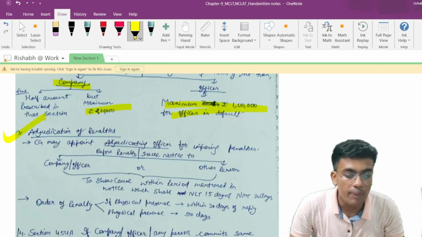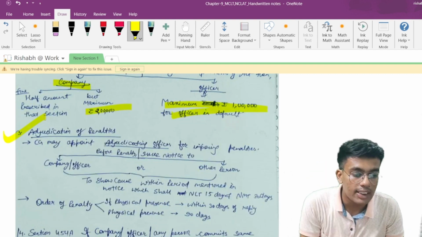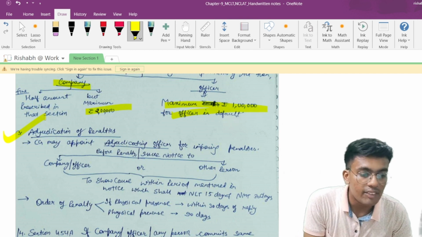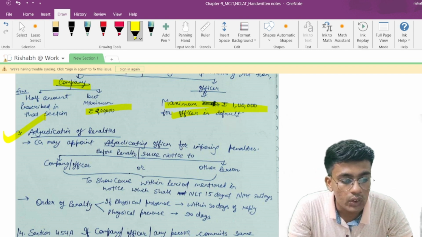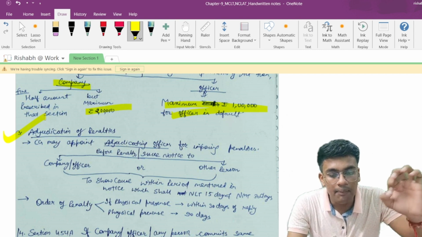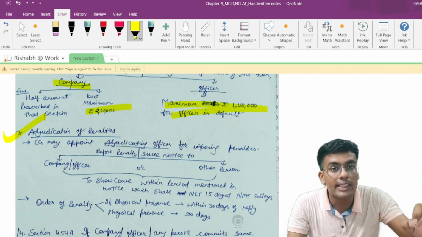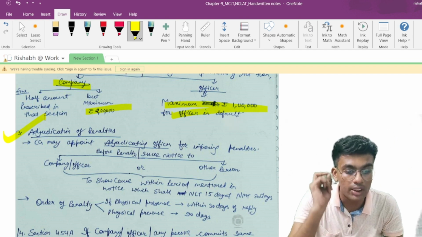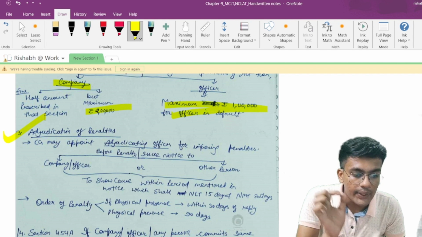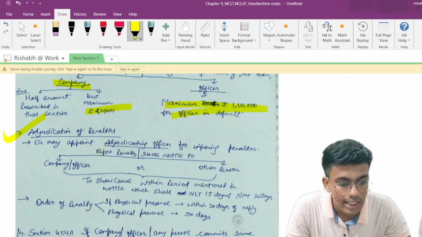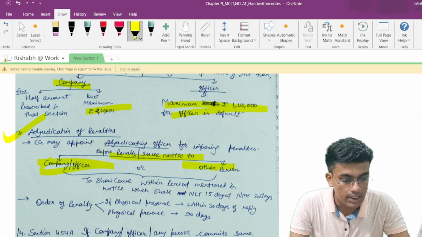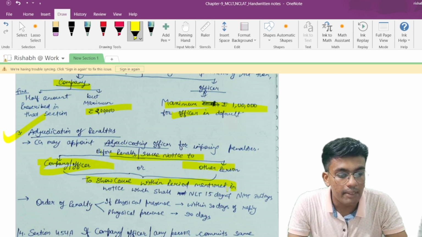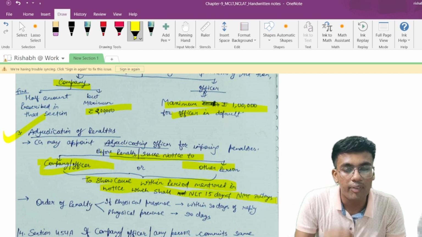Now, adjudication of penalties. The central government may appoint any person as an adjudicating officer for the purpose of imposing penalties, but such an adjudicating officer, before imposing penalties, shall issue a notice to the company or the officer and any other person, to show cause within the period mentioned in the notice, which shall be not less than 15 days and not more than 30 days.